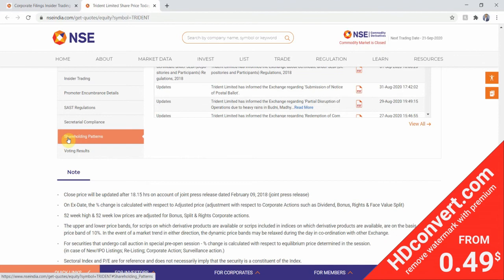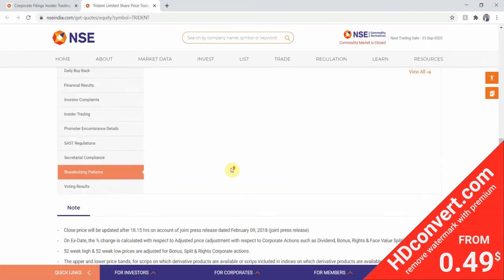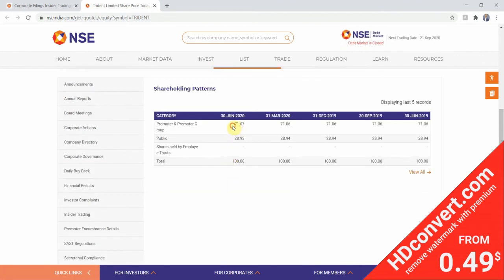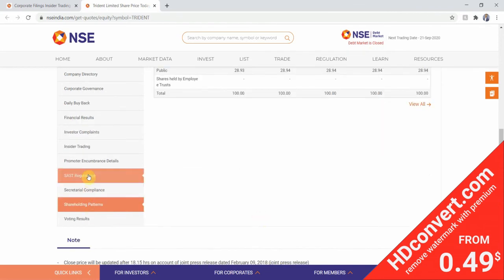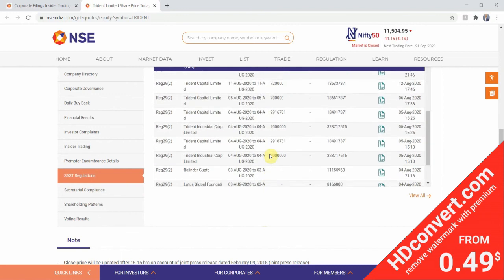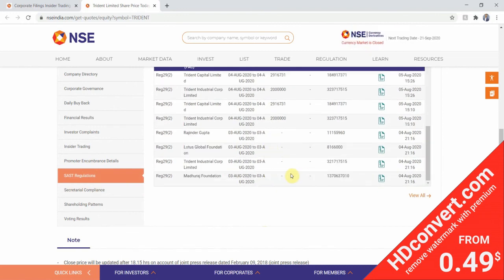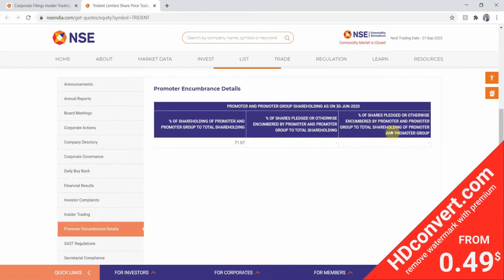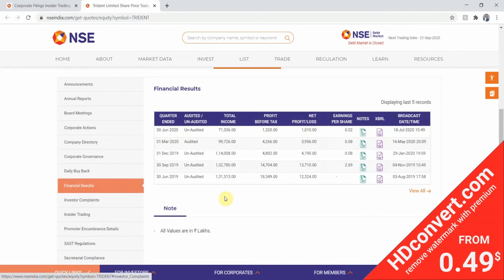Next is financial results. Okay, again, the financial results, earnings per share should be greater than zero as per my criteria. You can always alter it down a little bit. And again, let me repeat that financial results or the earnings per share is an optional parameter. So you can go ahead and ignore that fact. But since it's good, it's positive, so it's good for us. So we'll just go ahead and color code it as green.